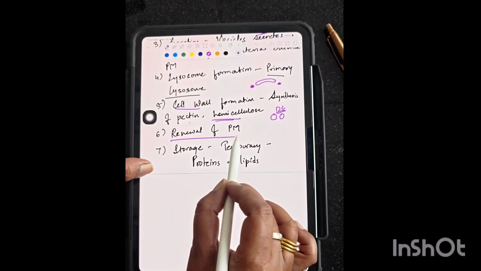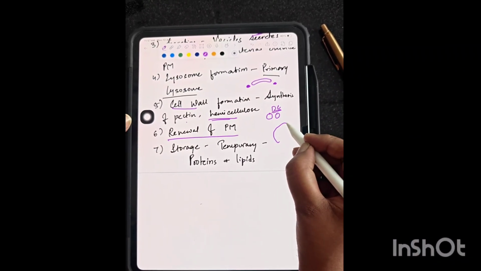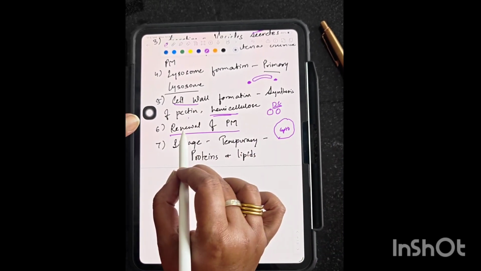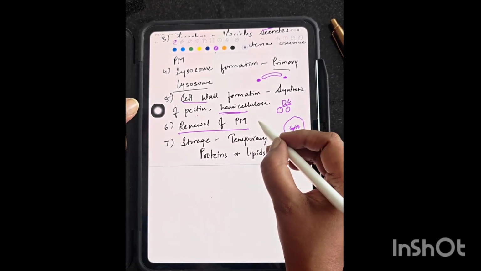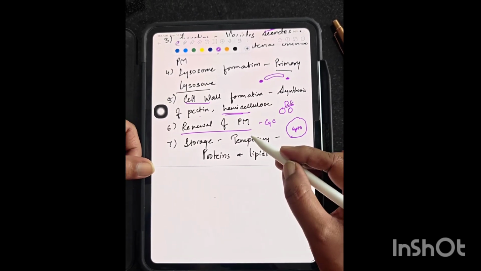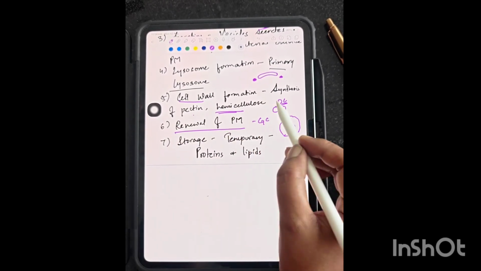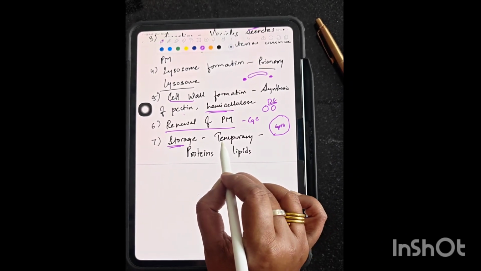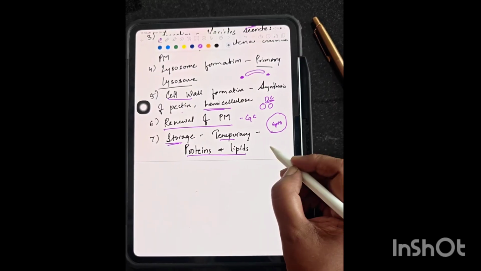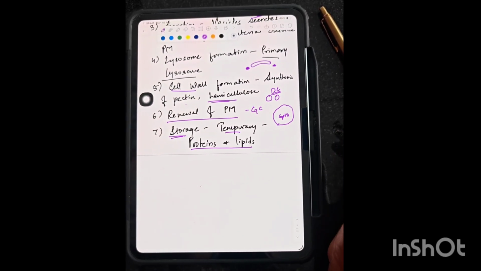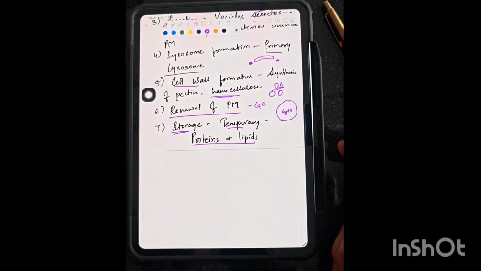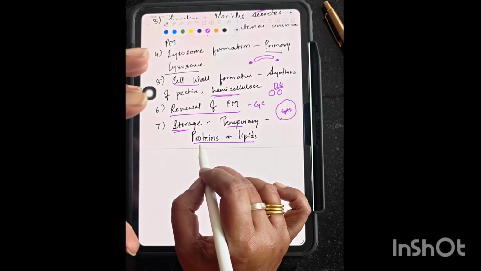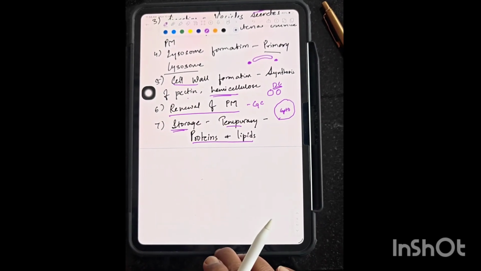Next is renewal of the plasma membrane. The plasma membrane is the outer layer of the cytoplasm. It generally gets renewed by the Golgi complex. So it helps to form a new plasma membrane and new cell wall. And the last, as I mentioned earlier also, it helps in the storage of temporary proteins and lipids. Like in your house, there is a kind of storehouse where you store different kinds of things which will be required in the future. Similarly, in the Golgi complex also, the proteins and lipids are stored.